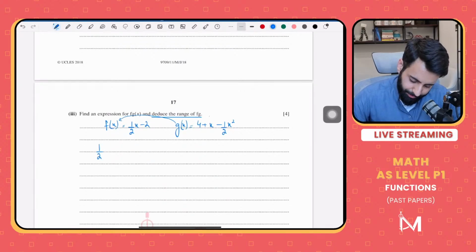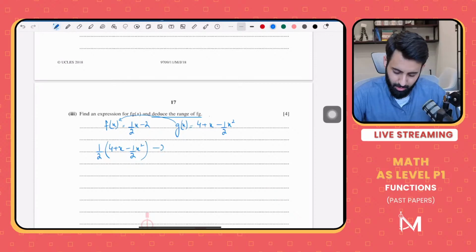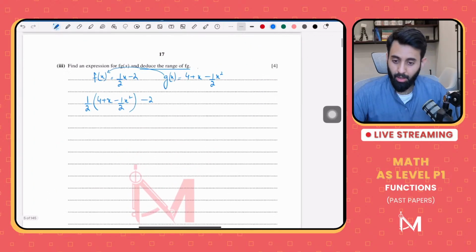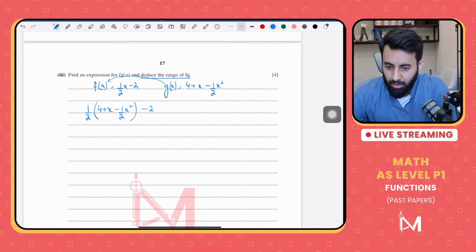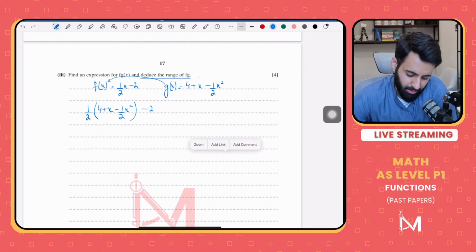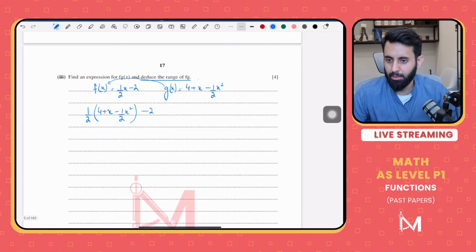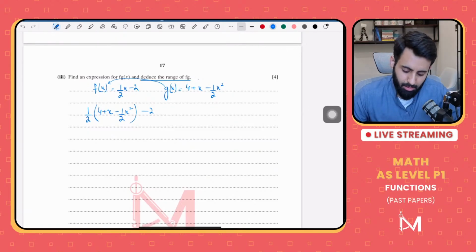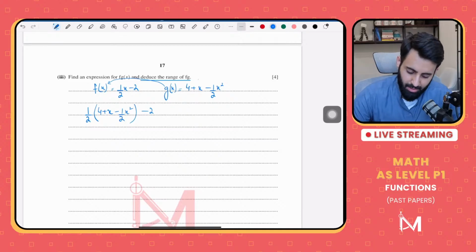1 upon 2 into 4 plus x minus 1 upon 2 x squared, minus 2. Always make sure that you're aware of the amount of space that you're given. So I got x equals 4 and x equals 3, but you probably made a sign error. That's not the correct answer. Irrespective of how you solve it, you should end up with the same answer, whether you multiply it by 2 or minus 2. You probably made a sign error. That's why you're not getting the correct answer.